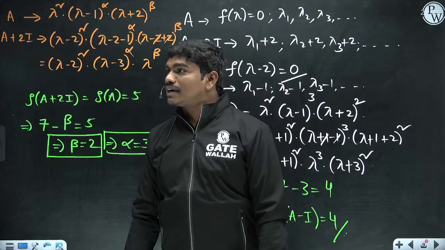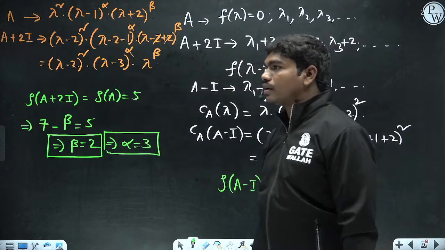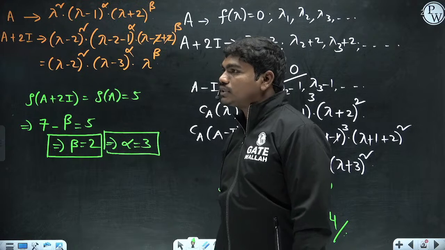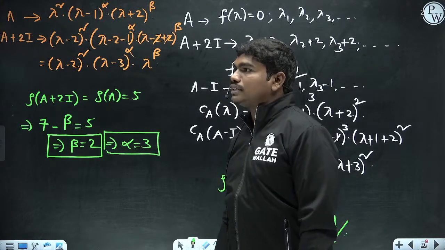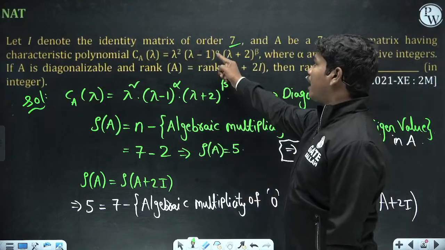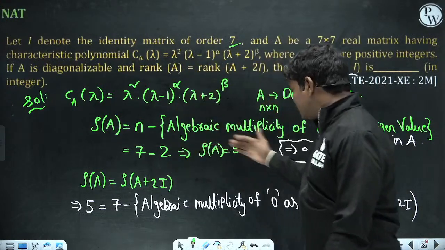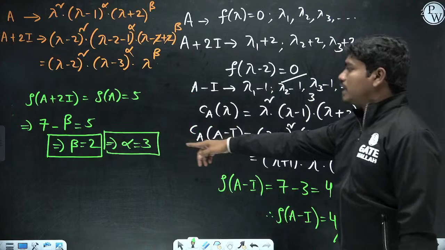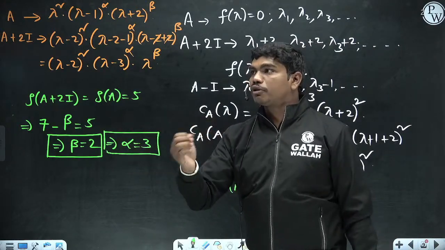So I took a 7 by 7 matrix and filled the eigenvalues in the diagonal elements with 2 zeros, 3 ones and 2 minus 2s and got the answer. I just matched it with the condition. But actually, before solving this, how do you know you have to keep 3 here? Did you get my question? Here we got alpha equal to 3. So without doing this, how do you know that you have to keep exactly 3 ones?